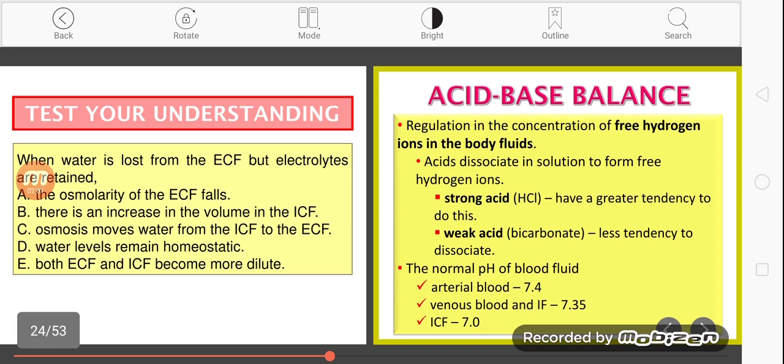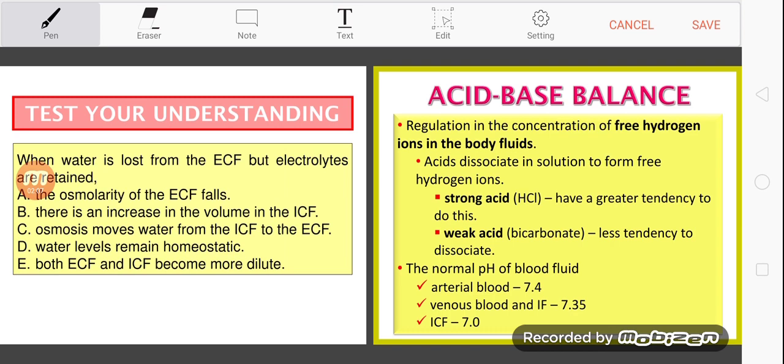So the second point here, normal pH of blood fluid is around 7.3 to 7.5. Okay, for arterial blood, usually the normal pH is 7.4, and the venous blood is 7.35.